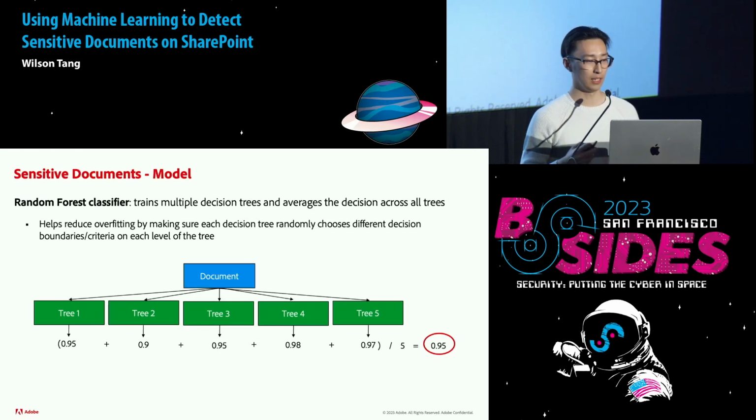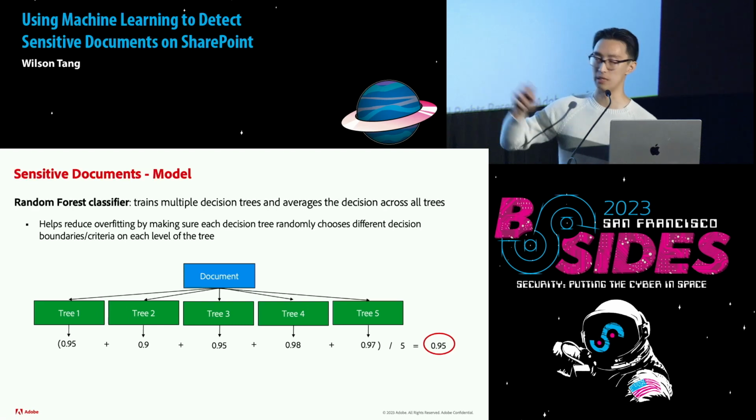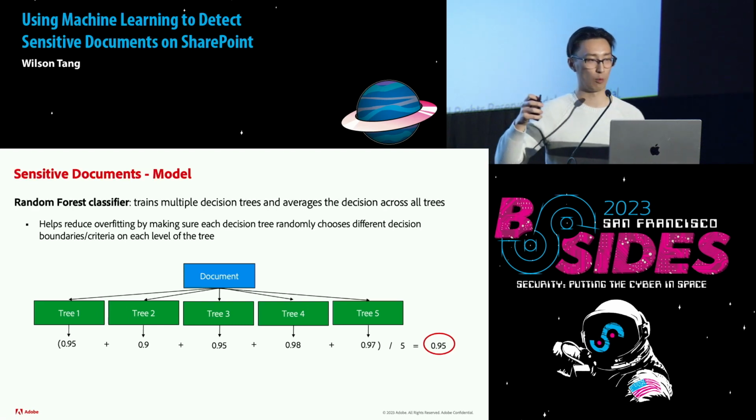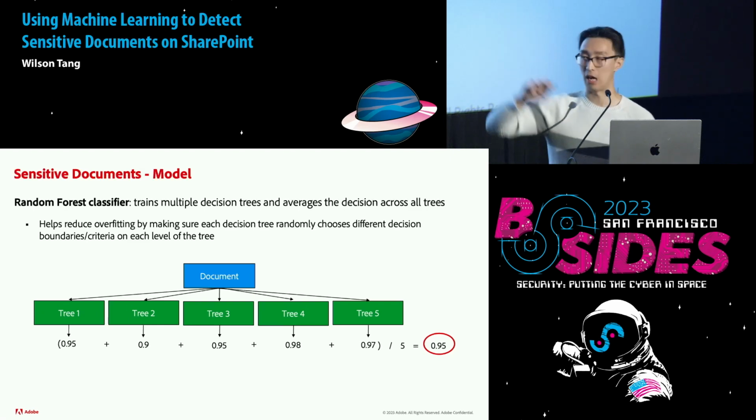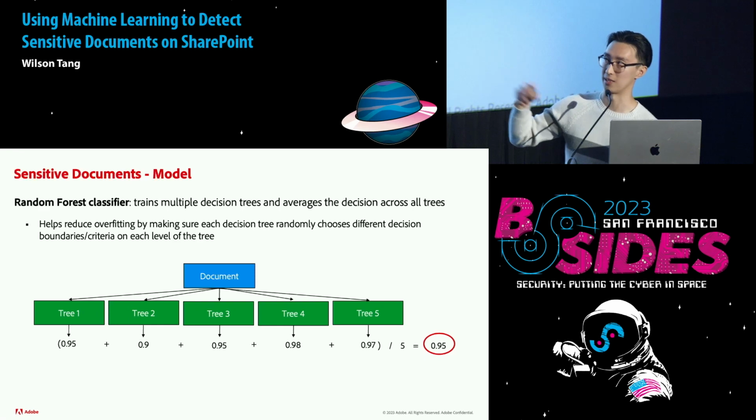And just by the name, you can see that we're going from one tree to a forest, which comprises many trees. So a random forest classifier is where we train multiple decision trees and then average the decision across all trees. How this helps reduce overfitting is that each decision tree randomly chooses different decision boundaries and criteria on each level of the tree. So maybe instead of choosing age at the top, maybe we choose it later in the tree. But now I'm just going to jump back to the documents example since we're talking about sensitive documents.